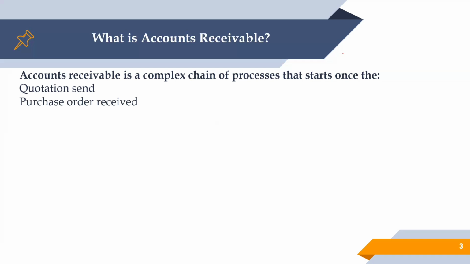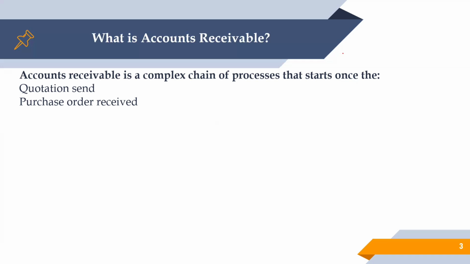They did the negotiation and finally placed the purchase order on us, stating that they need a certain product or services, this much is the agreed price, this much is the quantity, this is the delivery date, and this is the payment term. You are able to get everything from that purchase order.